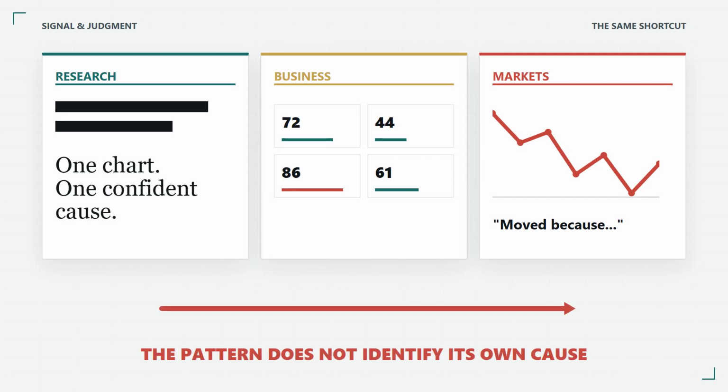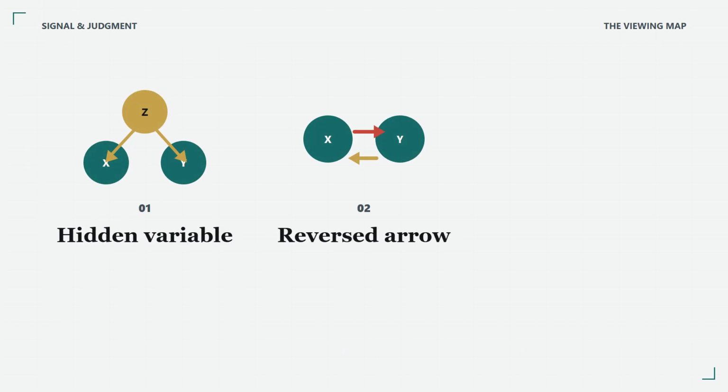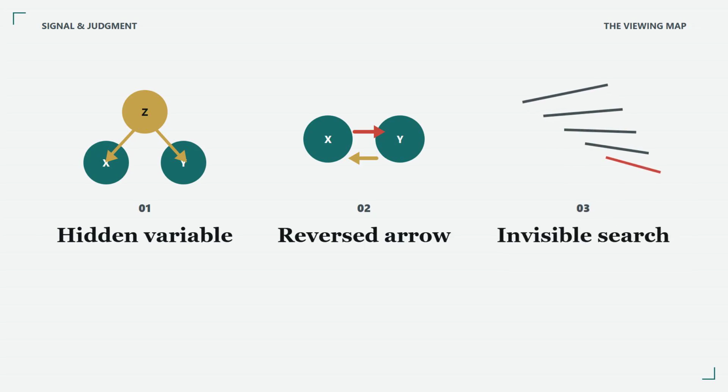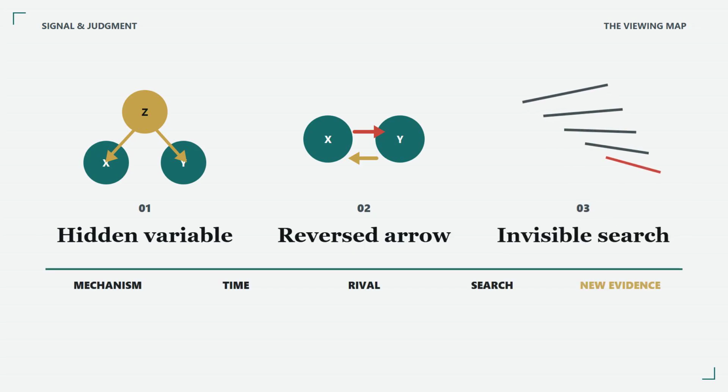A hidden variable may move both lines, the causal arrow may point backward, or the visible pattern may be the winner of an invisible search. We can turn those three traps into 5 questions. What is the mechanism? What happened first? What could move both variables? How many analyses were possible, and does the result survive new evidence?